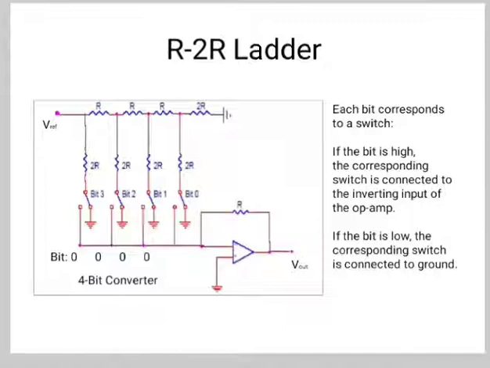So this diagram shows the 4-bit converter. Each bit corresponds to a switch. If the bit is high, then the corresponding switch is connected to the inverting input of the op-amp, and if the bit is low, then the corresponding switch is connected to the ground.